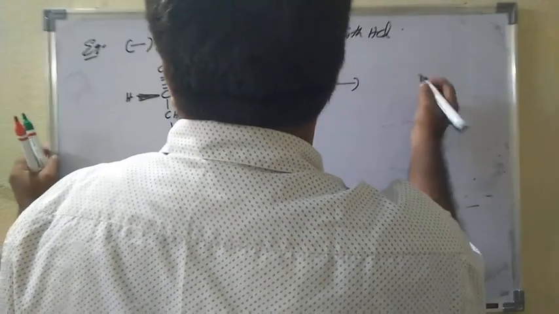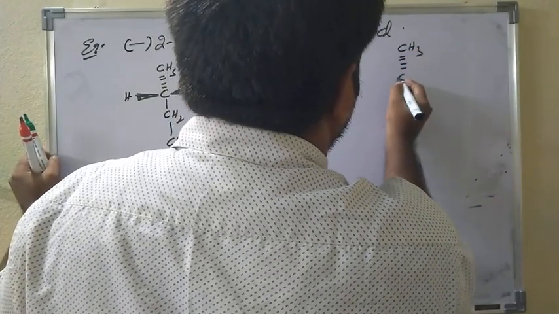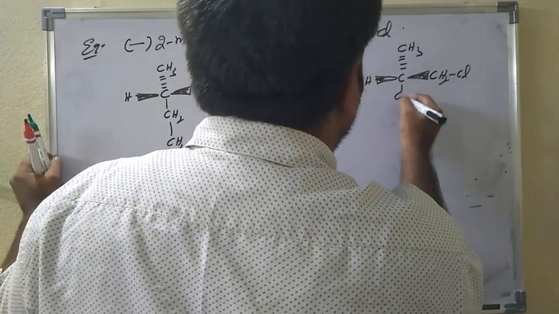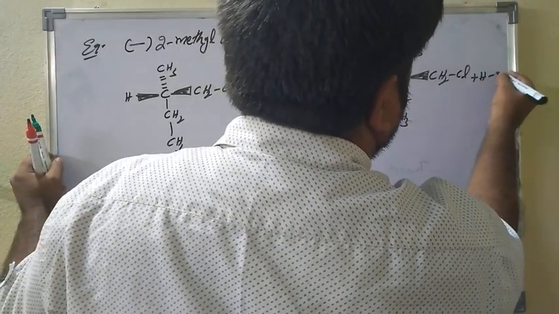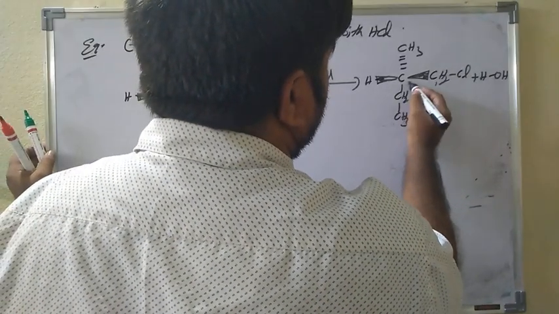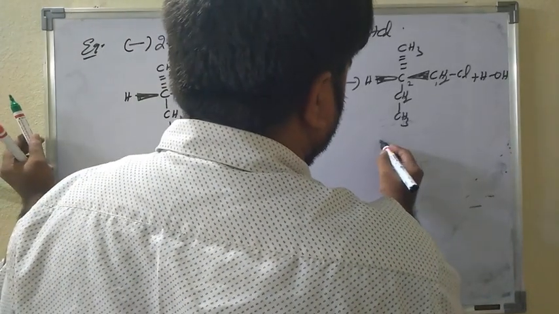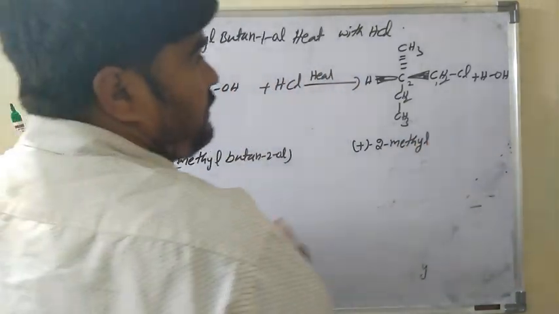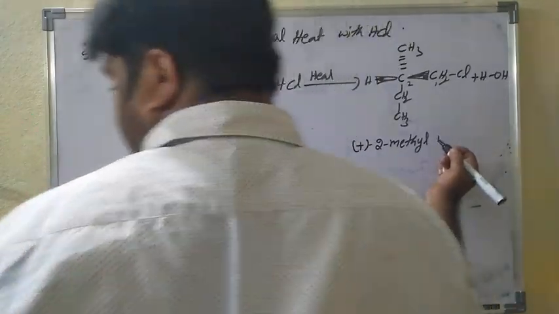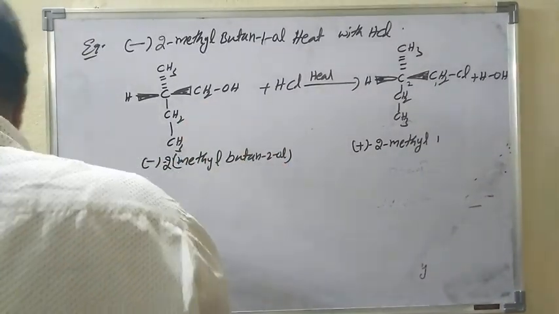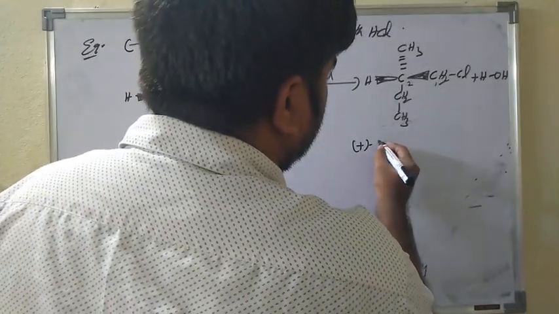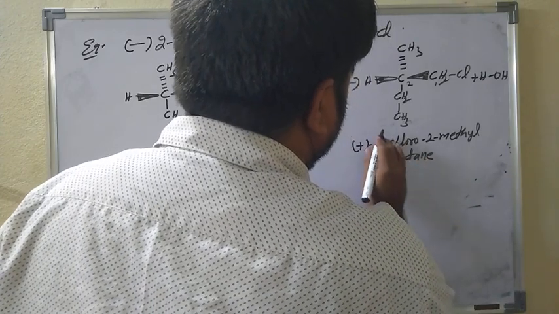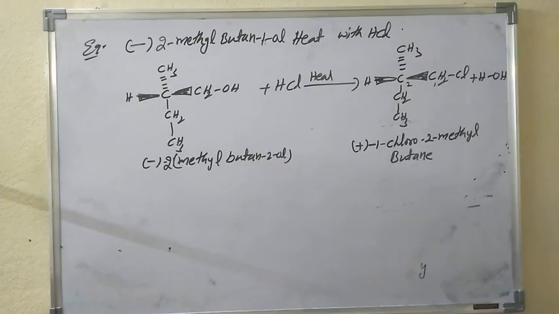Then it produces CH3, H, CH2Cl, CH2CH3, plus HOH, that is H2O. The name of this product is 1-chloro-2-methylbutane. Remember this important point here.